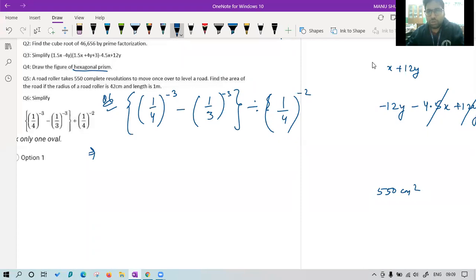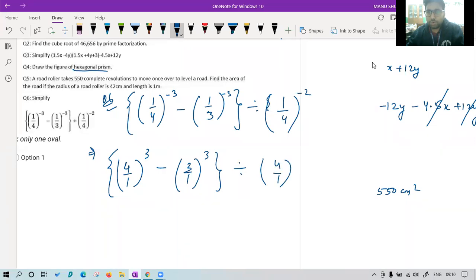This 1 upon 4 power is minus 3. We will try to make it normal by making the powers positive. 1 by 4 becomes 4 upon 1 power 3 because we have made the power positive. Similarly, here also 3 upon 1 power 3 divided by 4 upon 1 power 2.